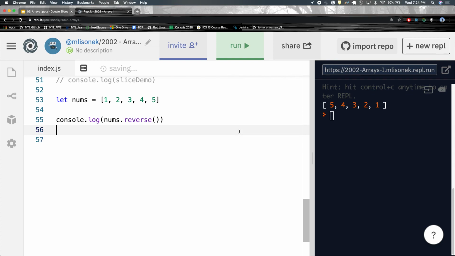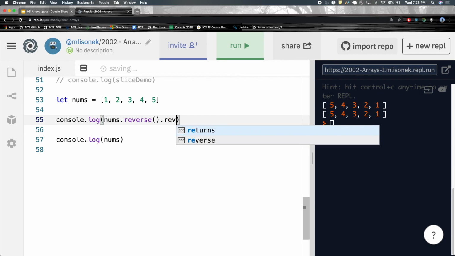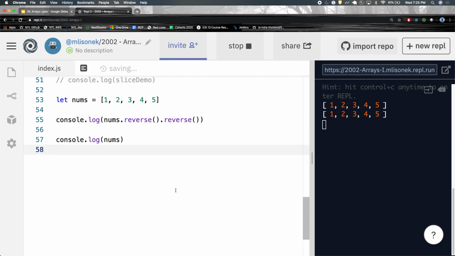However, once I switch the whole thing, nums is actually changed for good because reverse mutates the original array. Okay? But it reverses it. And you can chain. Reverse and then reverse back. All right? But why would you do that?